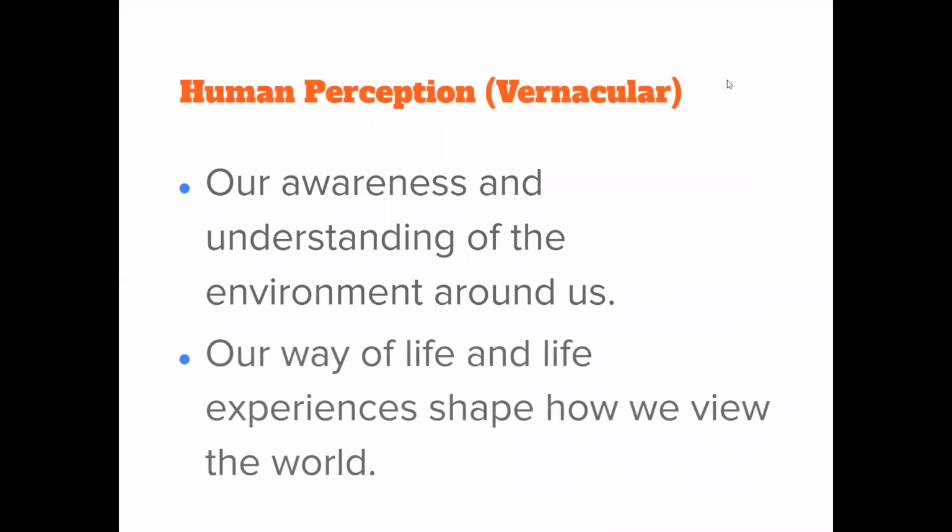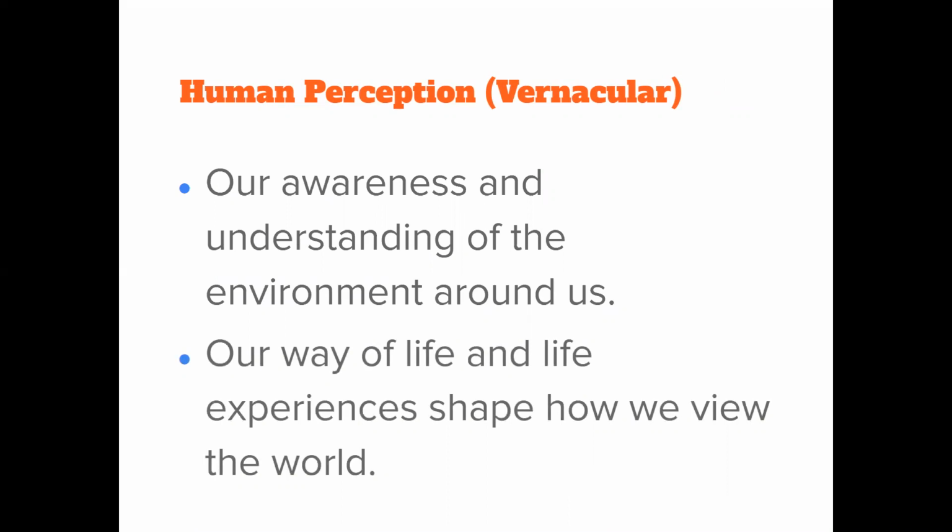So our third region we're going to talk about, human perception or vernacular. Okay, and that is our awareness and understanding of the environment around us. Okay, so this includes our way of life and life experiences and how they shape how we view the world.